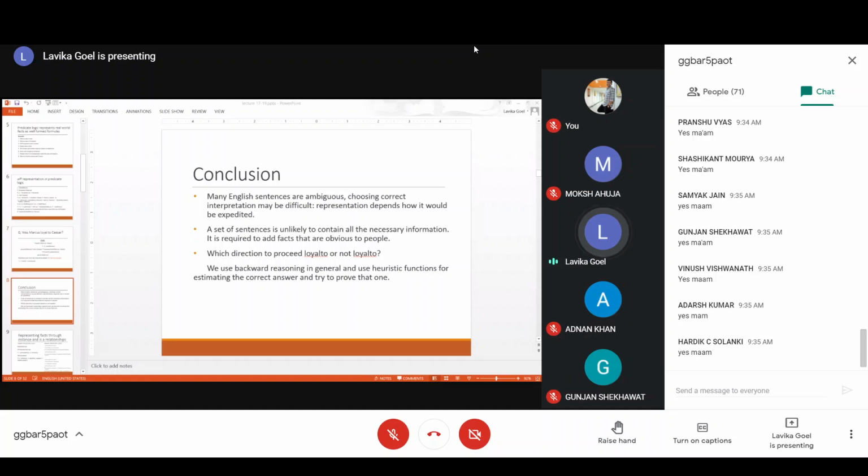And generally we do backward reasoning. We start from the fact which we want to prove, I mean the expression which we want to prove, and we try to prove it true or false in the backward direction. We replace the RHS by the LHS by the substitution method, and we go on doing like this until we reach a true or a false. So this is basically how we do proofs in predicate logic.